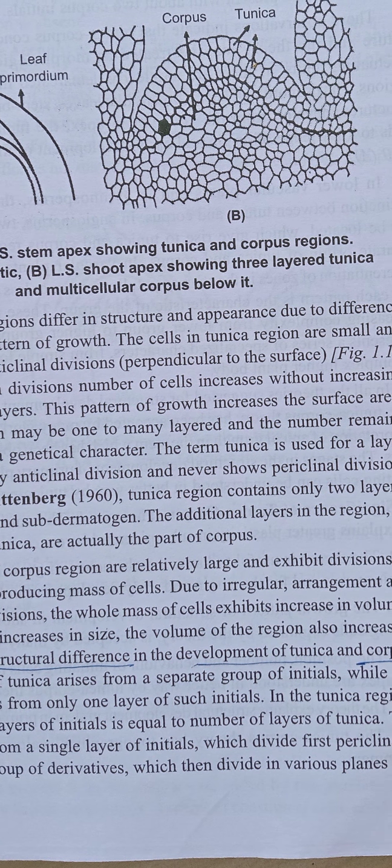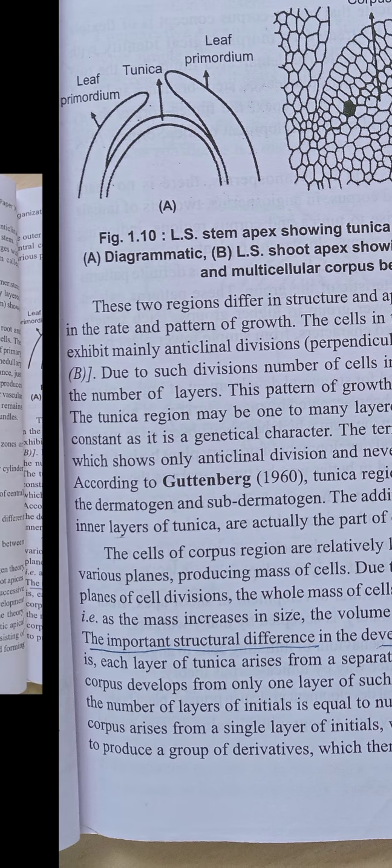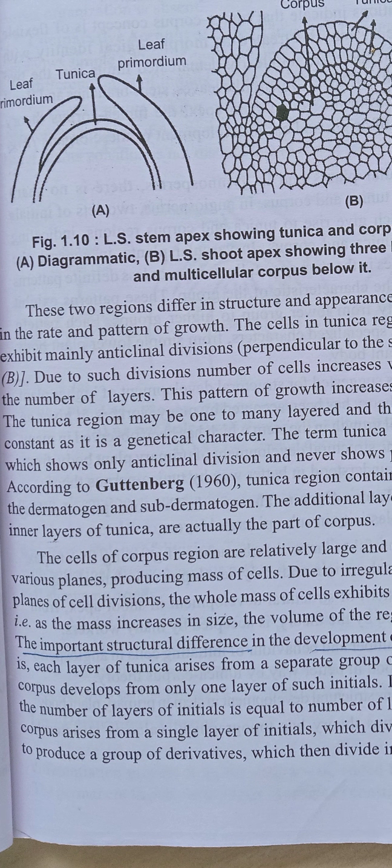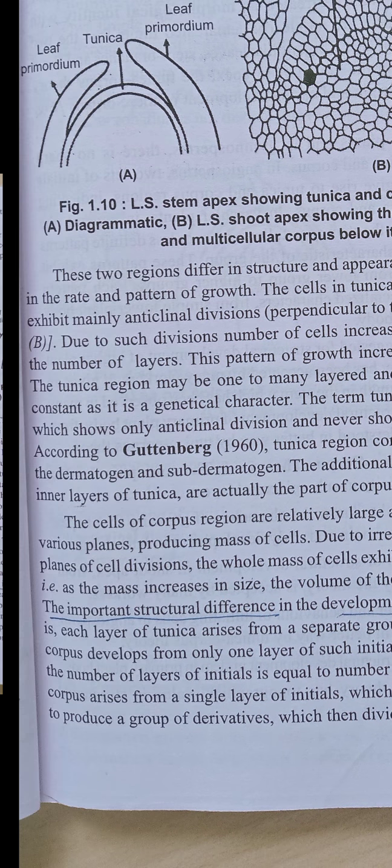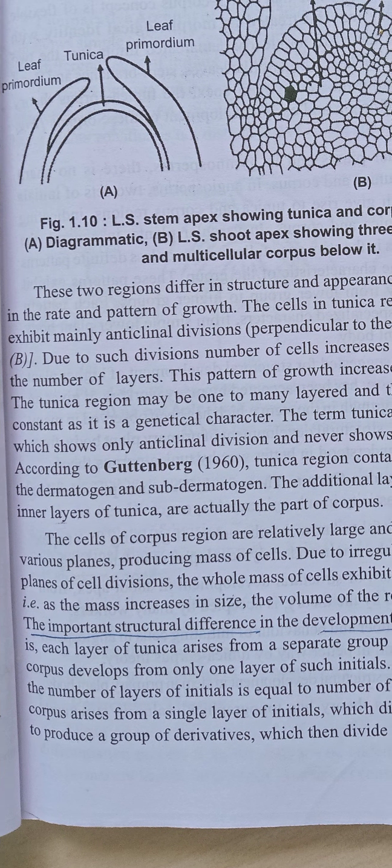The term tunica is used for the layer which shows only anticlinal division and never shows periclinal division, according to Gutenberg. Gutenberg stated that the tunica cells only increase the surface layer; the number of layers may be four. They are divided only by anticlinal division.